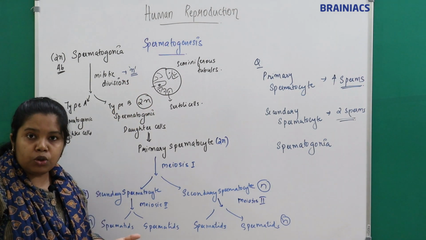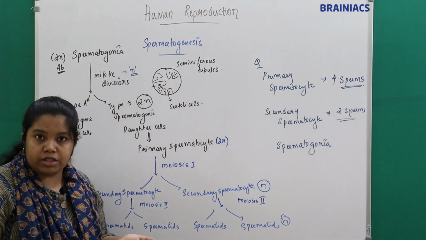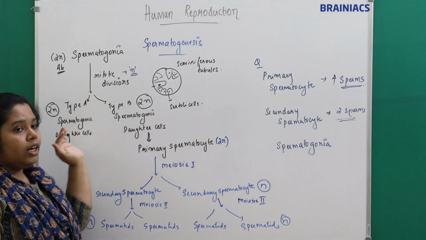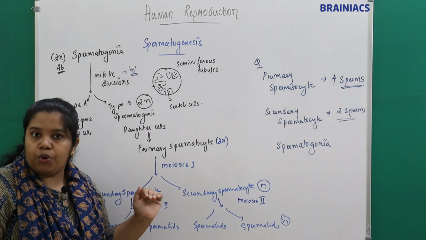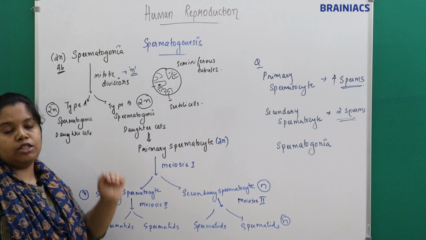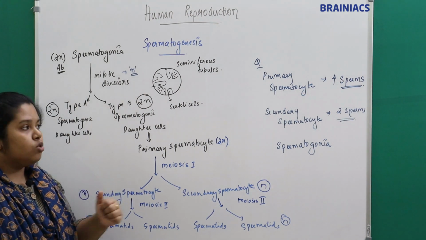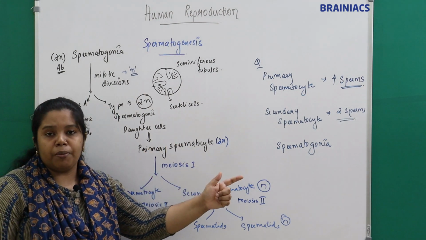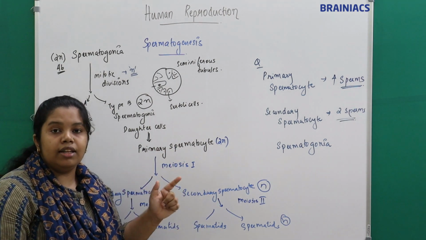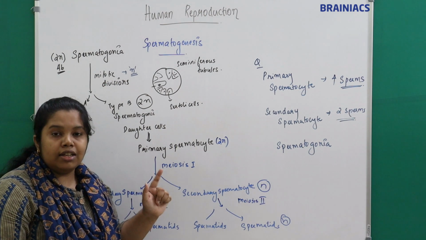So what happens in mitotic division? There will be an increase in the number of cells. So there will be an increase in type A and type B spermatogonia. We don't know how many divisions this spermatogonia has undergone, so we can't tell the number of sperms produced from a single spermatogonia.